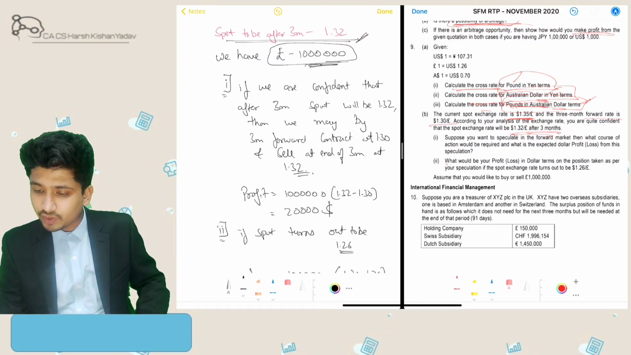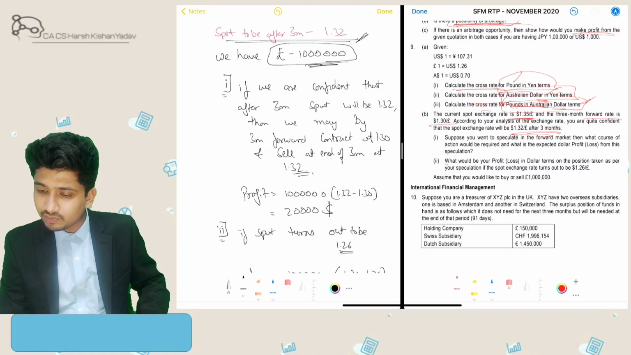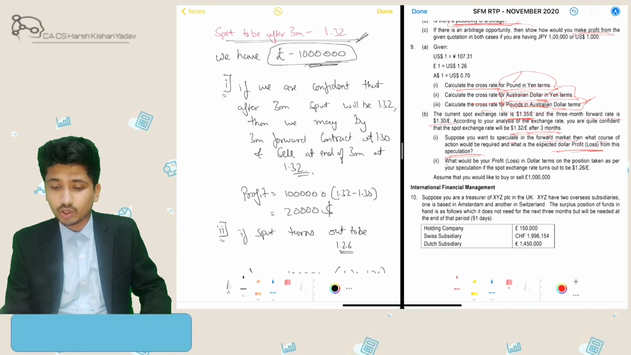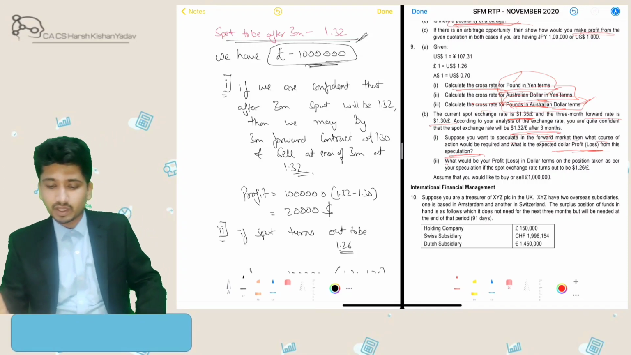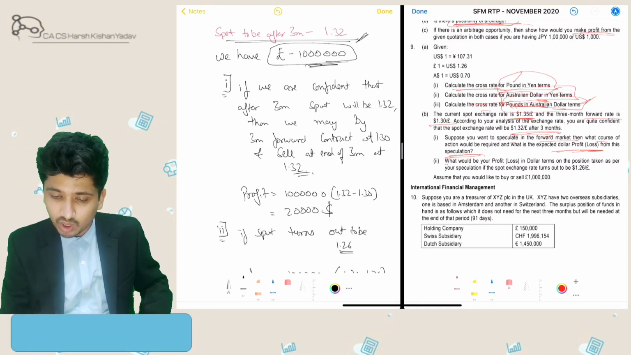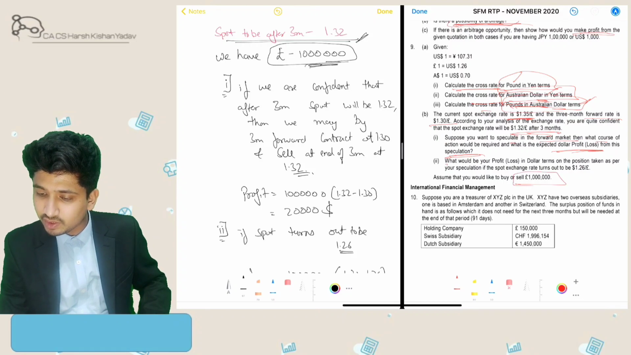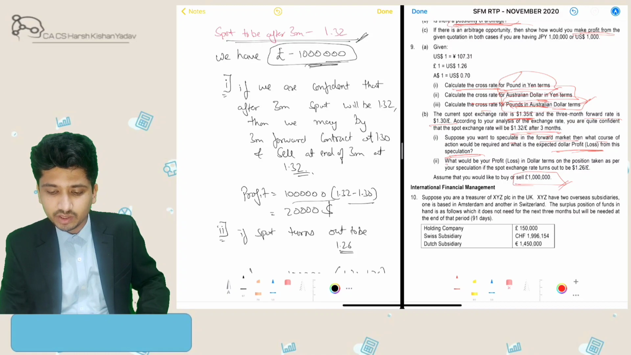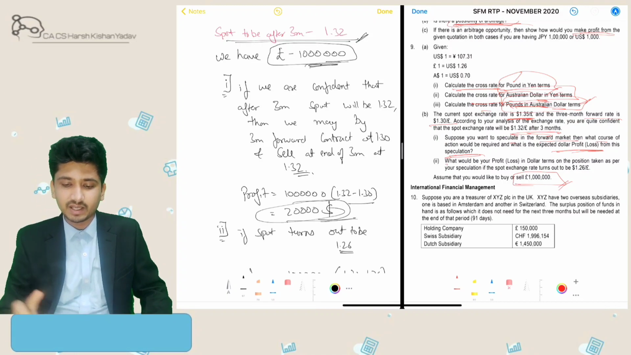Okay, so the first question they are asking me: suppose we want to speculate in the forward market, then what course of action would be required and what is the expected dollar profit or loss from this speculation? So my expected dollar profit is 0.02 per pound, correct? So how many pounds do we need to use? We need to use 10 lakh pounds, 1 million pounds. So 1 million into 0.02, so $20,000 I will make as a gain.